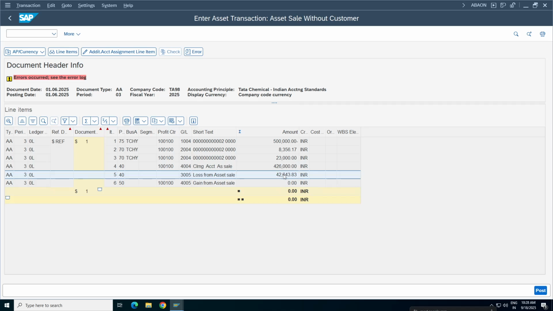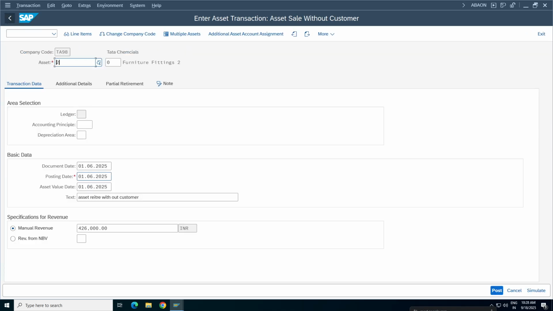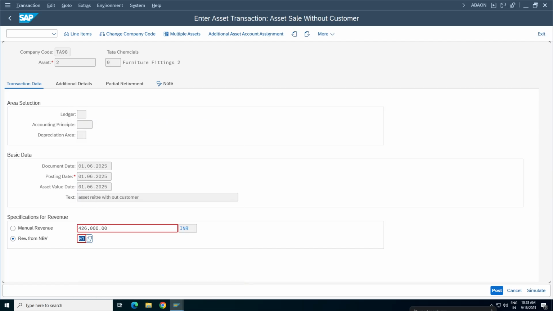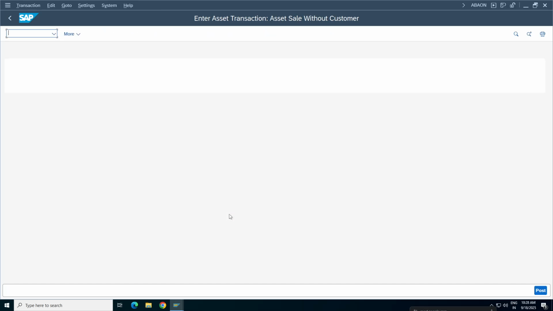Clearing account asset sale. I think this is not correct. Let us check it from the net book values. The system is considering this one. Okay, click on simulate, enter area for determining the net book value. Okay, let me put it here. Let me remove this one. We'll see how it is calculating. Simulate, it has to calculate.